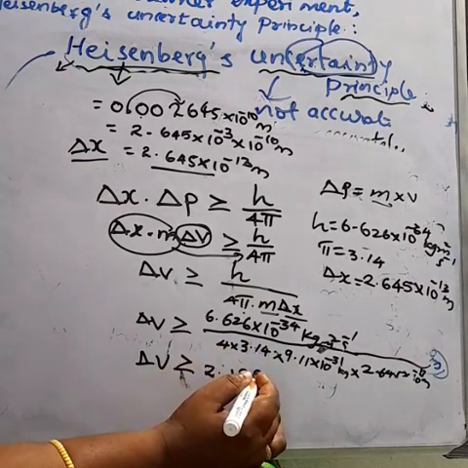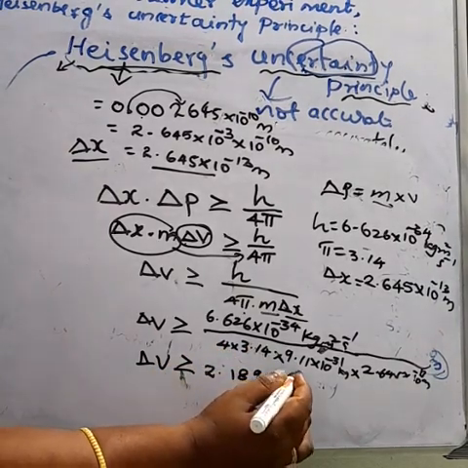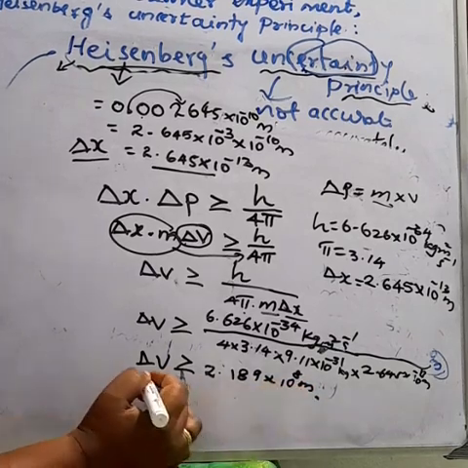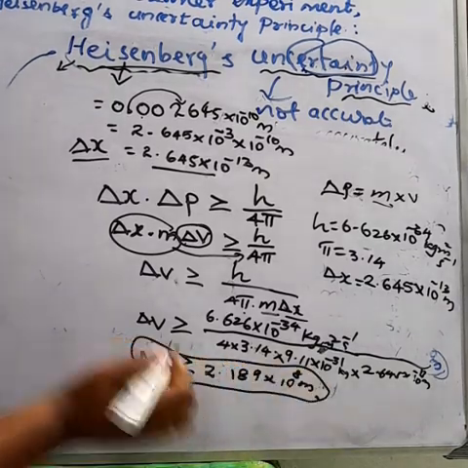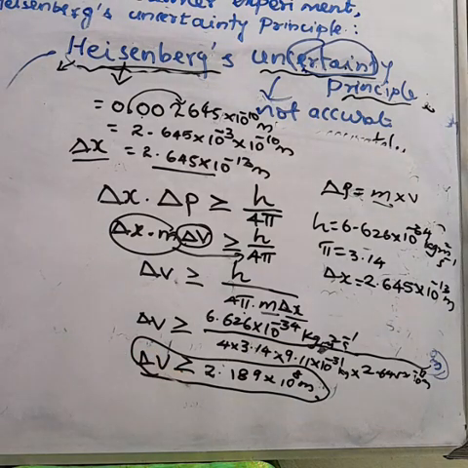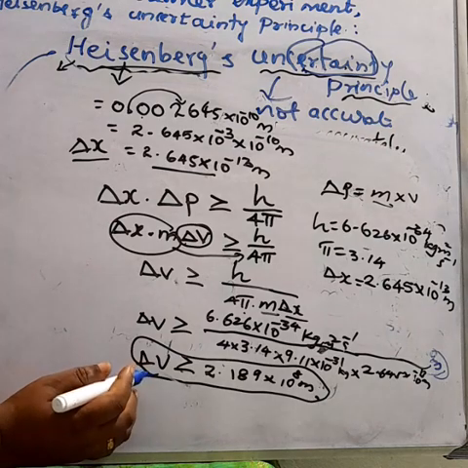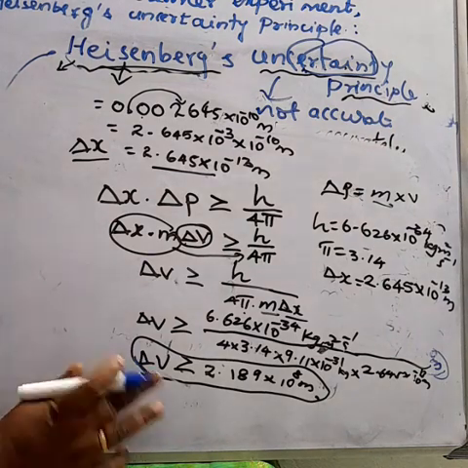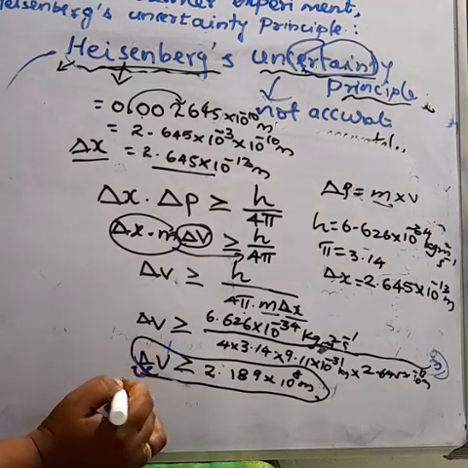This is the velocity of the electron in the hydrogen atom. Therefore, delta v means the uncertainty in velocity. It will be changed.